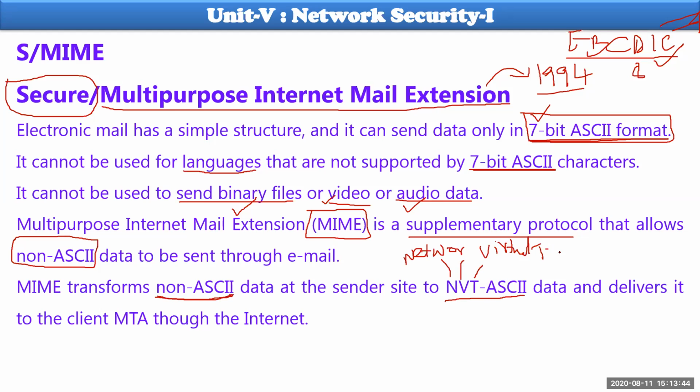What does it mean? It is a certain client server program which can transfer non-ASCII to ASCII form. So using this NVT, in NVT ASCII mode, the data will be delivered from sender to the